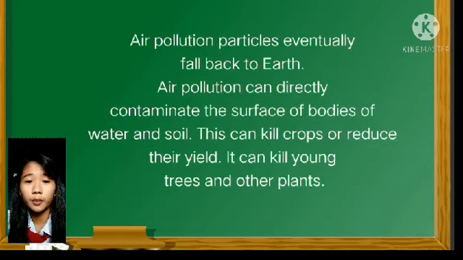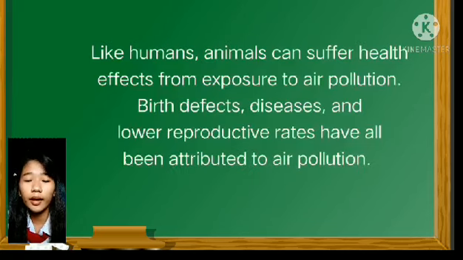Air pollution particles eventually fall back to Earth. Air pollution can directly contaminate the surface of bodies of water and soil. This can kill crops or reduce their yield. It can kill young trees and other plants. So like humans, animals can suffer health effects from exposure to air pollution. Birth defects, diseases, and lower reproductive rates have all been attributed to air pollution.